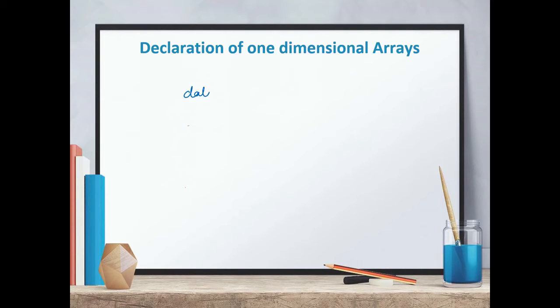So what is the syntax? First is the data type. Then you have to mention the name of the array. And then one more thing, you have to mention the size in the square brackets and then the semicolon. This is the declaration. This declaration specifies basically three things. Number one is data type. That means it specifies what type of elements are there in the array. We can use any basic data type for declaring the array, like int, long, float, double, etc.